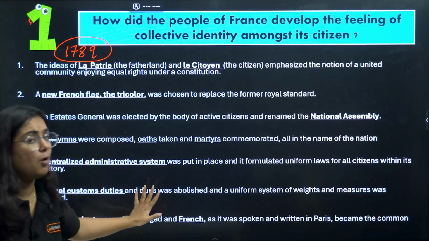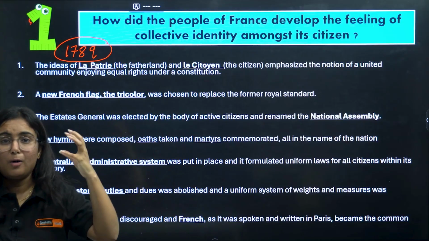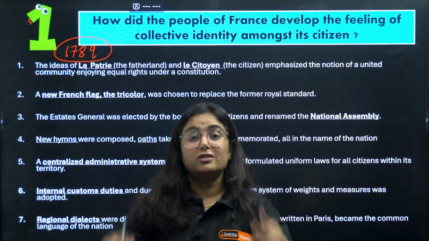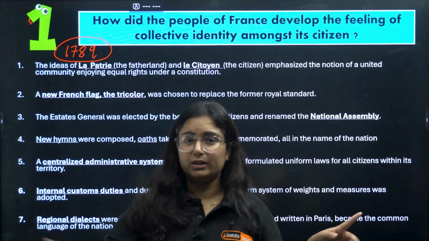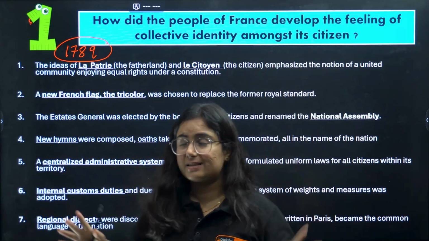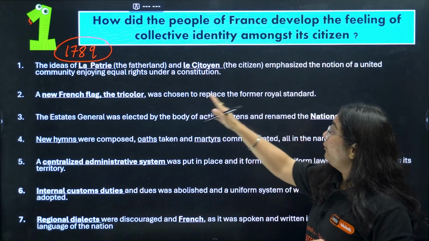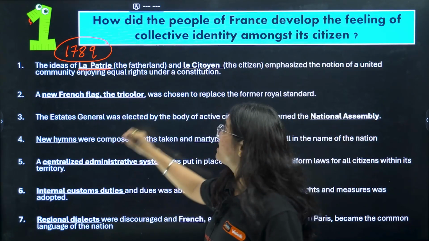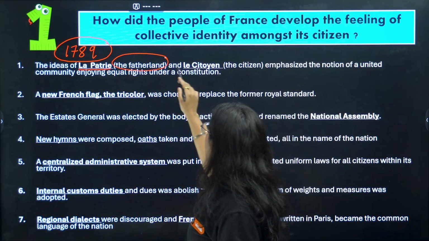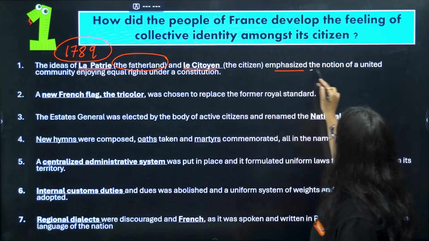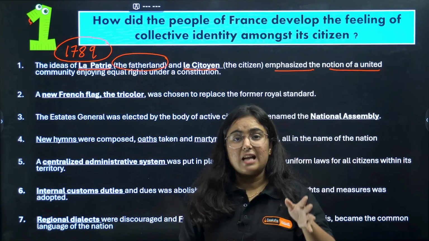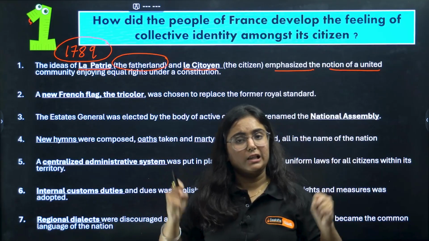These 7 points, just get a snap of this in your mind and do not ever forget that, because you will see this question throughout the year again and again in every examination. The idea of la patrie. Now, what is la patrie here? This is a French word which means the fatherland. Okay? And the idea of les citoyens emphasizes the notion of a united community, and it promised that equal rights will be given under the constitution.